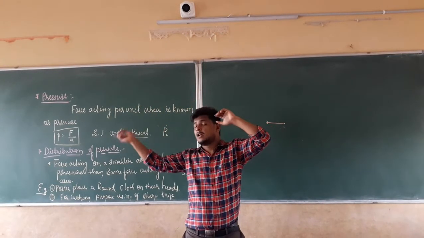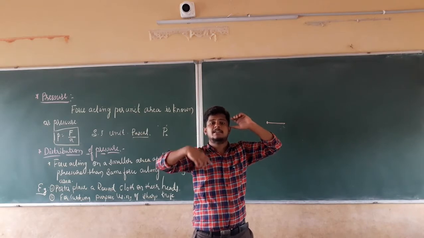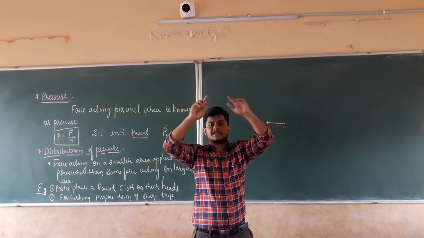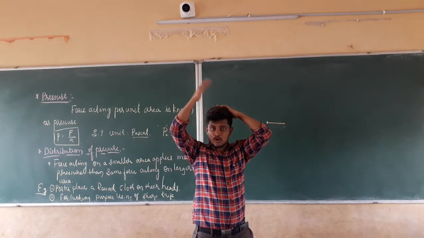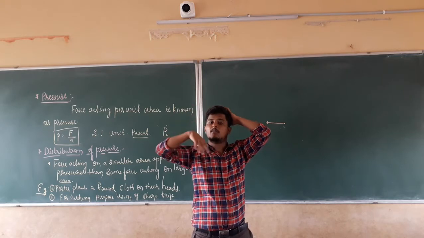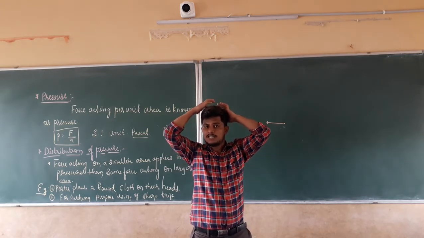Now, when he keeps that towel on his head, he is actually making the surface area larger. This surface area at the top will be sharper, like this one here. If you put all the luggage here, the force acting on our head will be more. Why? It has a smaller area.